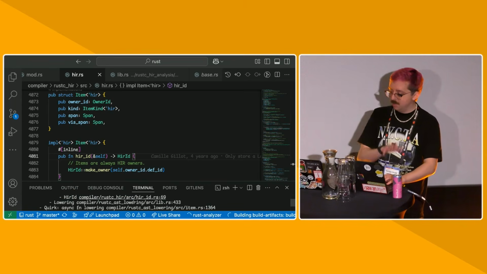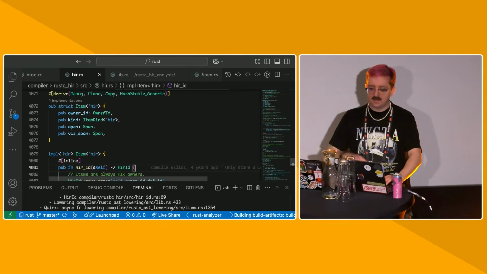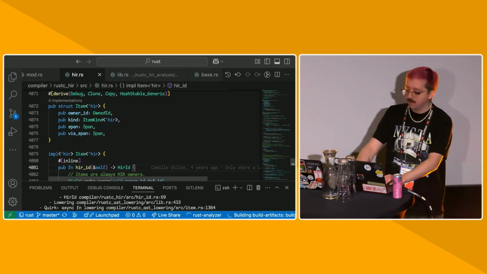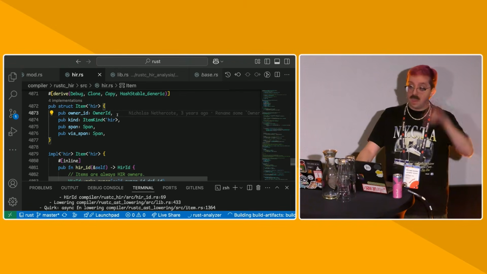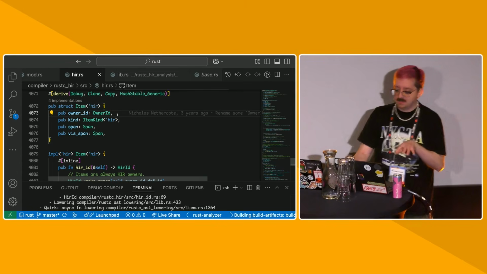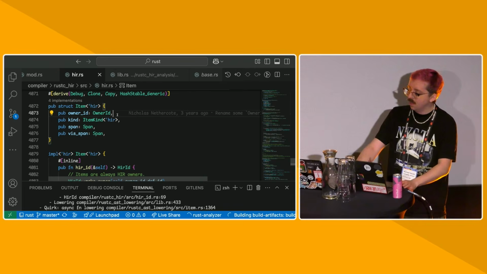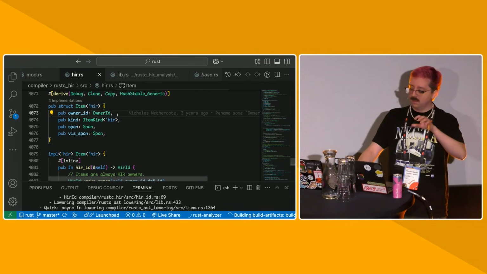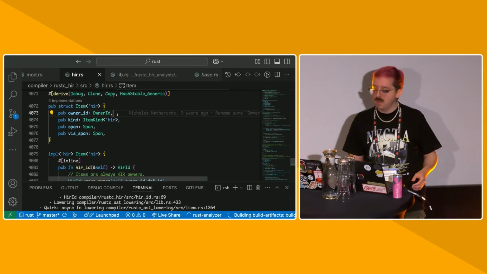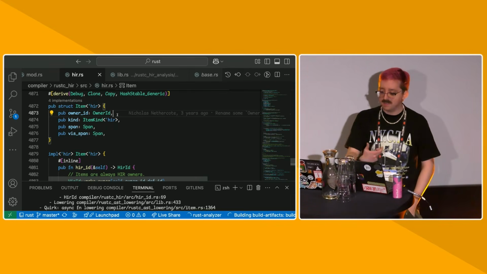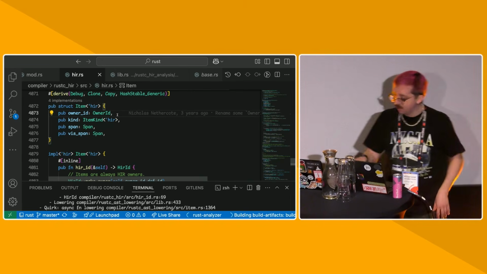HirIds are internally composed of an owner ID, as I pointed out above, and an item local ID. An item local ID is basically just a u32. An owner ID is important because these are item level things, so only items have owner IDs. Generally, there are some caveats there that I don't want to get into. But typically, owner IDs are the building block upon which we do a lot of analysis. So a lot of tables take owner IDs in and then store all the information, both for it and all of its children, until we hit the next owner ID.